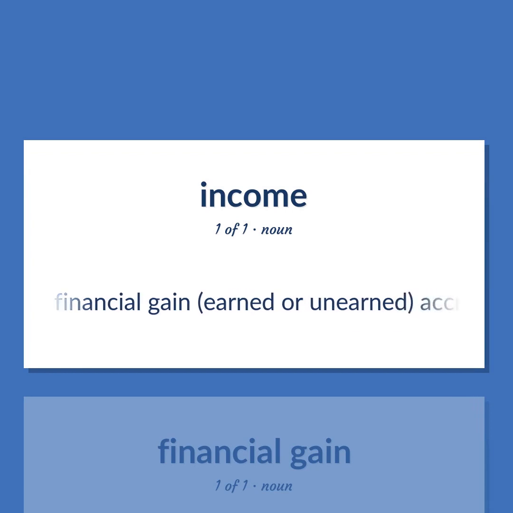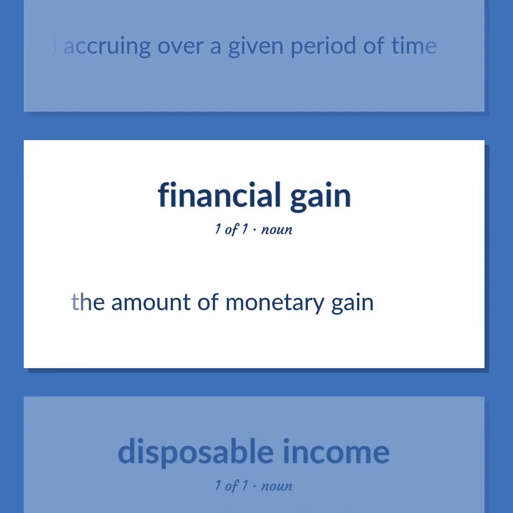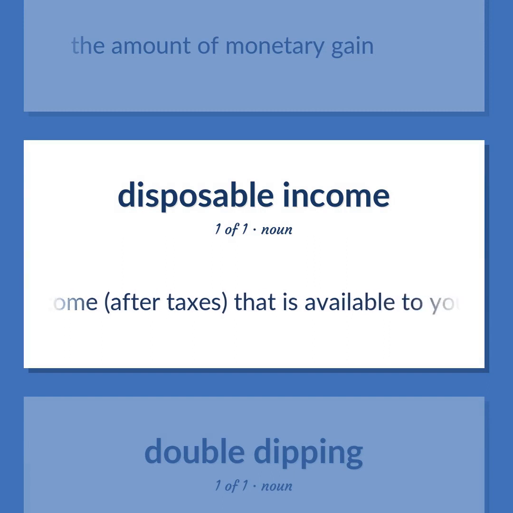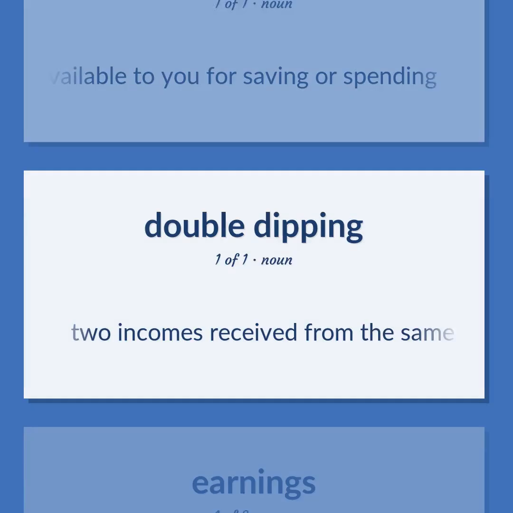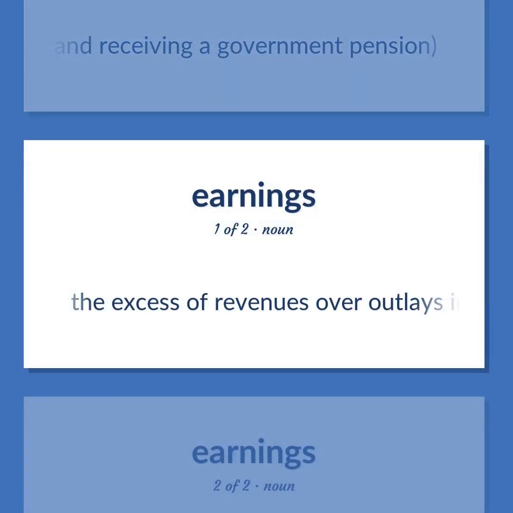The financial gain, earned or unearned, accruing over a given period of time. The amount of monetary gain. Income, after taxes, that is available to you for saving or spending. Two incomes received from the same source, as by holding a government job and receiving a government pension. The excess of revenues over outlays in a given period of time, including depreciation and other non-cash expenses.